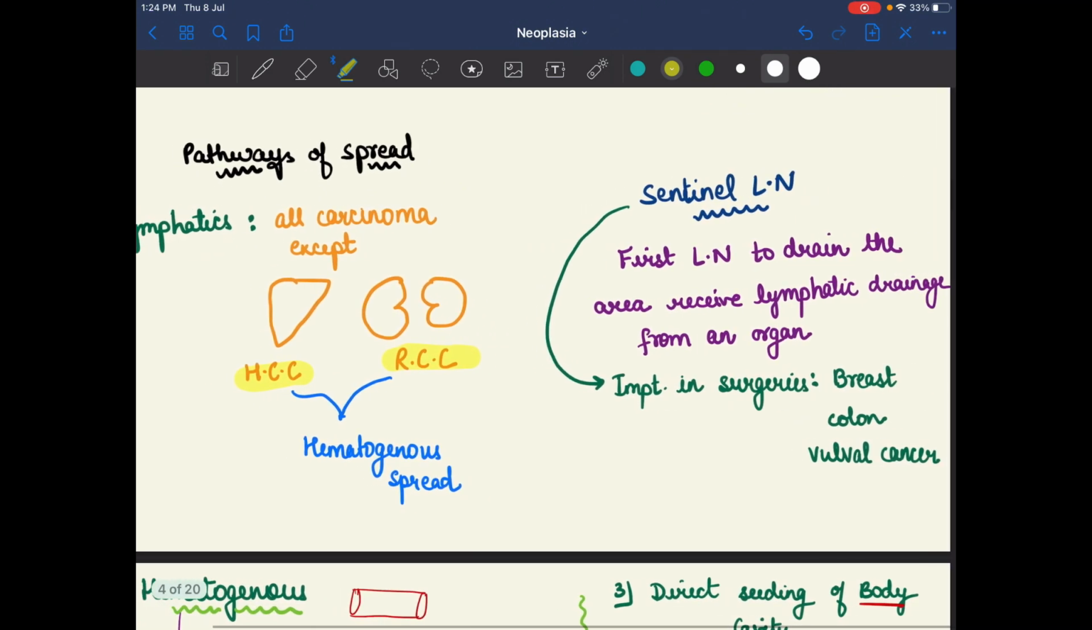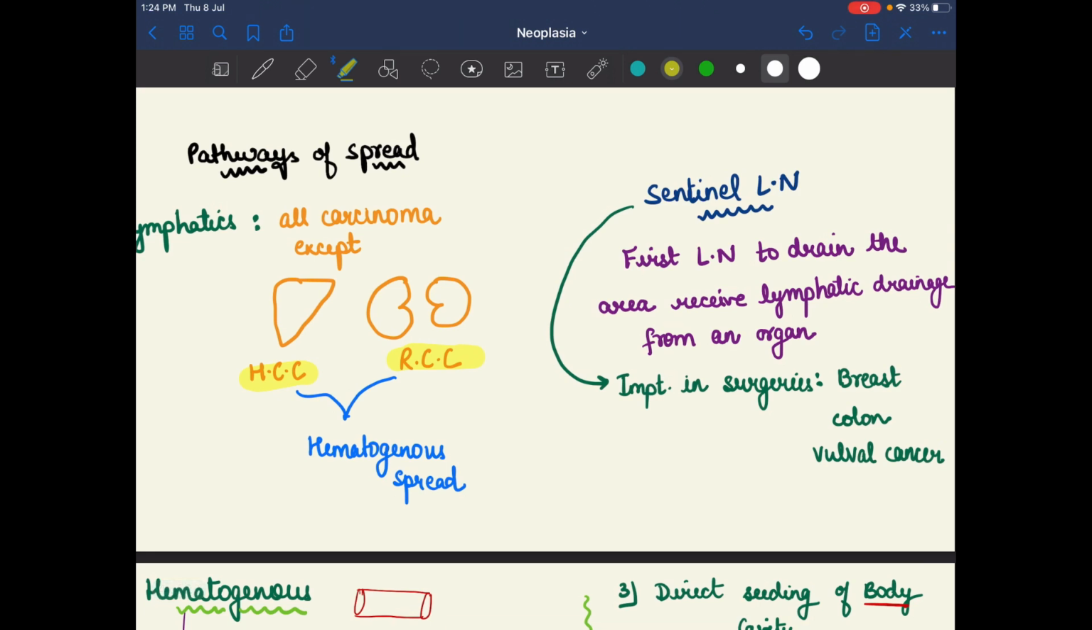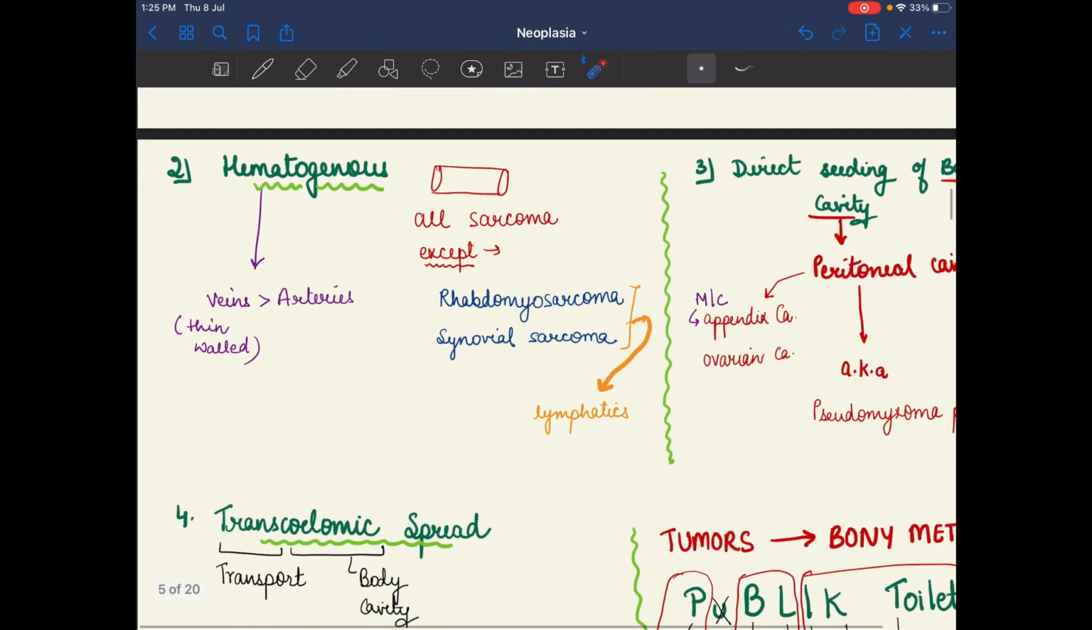We must remember one point: the sentinel lymph node. The sentinel lymph node is the first lymph node that receives lymphatic drainage from an organ, the first node near the organ into which lymphatic drainage flows. It is important in surgeries like breast, colon or vulval cancers, which is why we know about it. Second is the hematogenous spread.